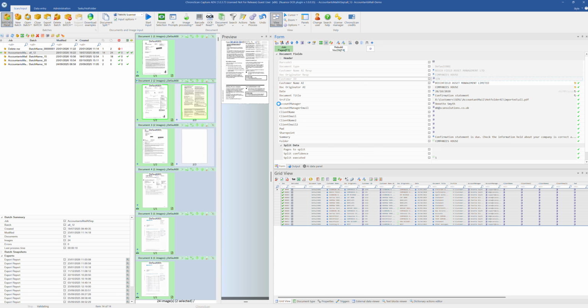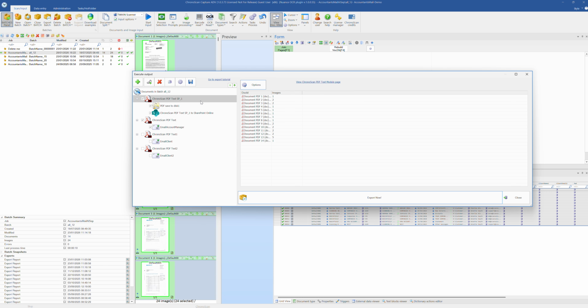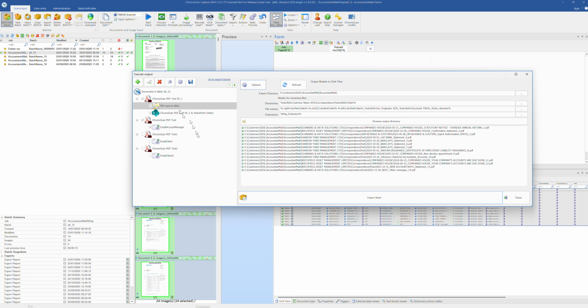When we go to export, we can do a number of things. All can be tailored. The first thing we do is we create a PDF for each document, and we're going to save it to our file system, in this instance our server. We're going to create a folder based on the client's name, Scanning and Data Solutions Ltd, a correspondence folder, followed by the originator, in this case Companies House, and then the file name based on all the same data, the date, the originator, the subject of the document.